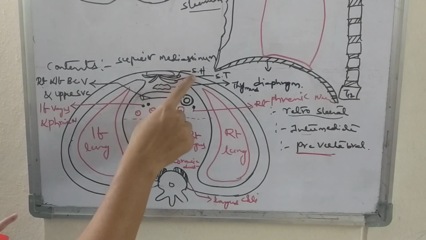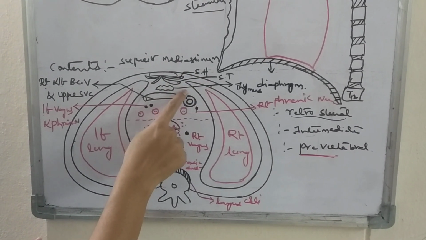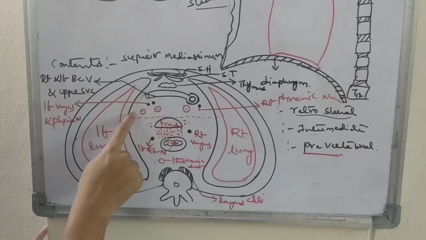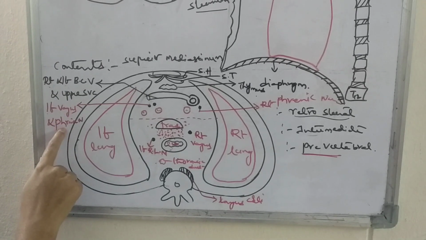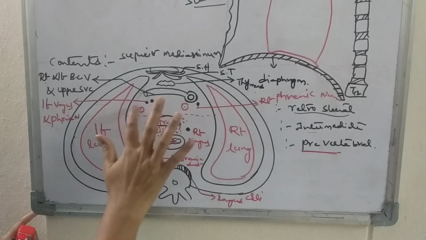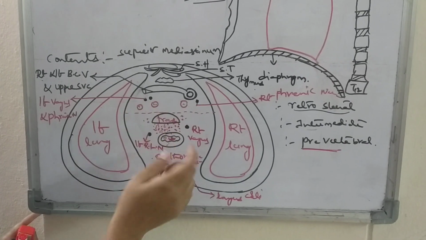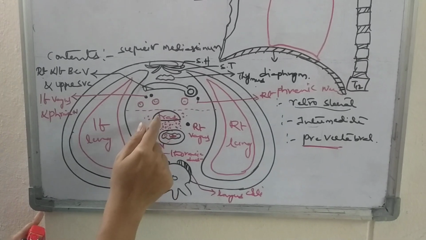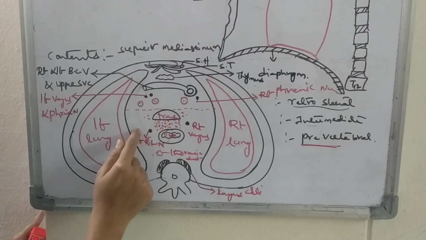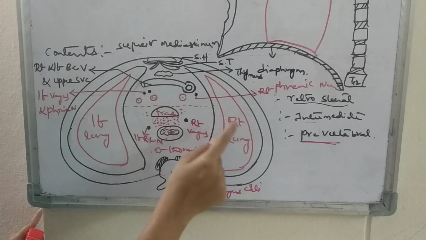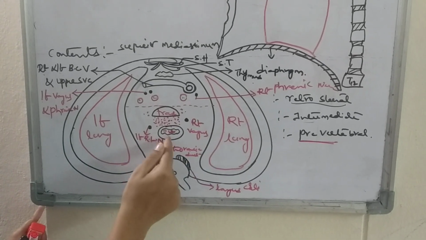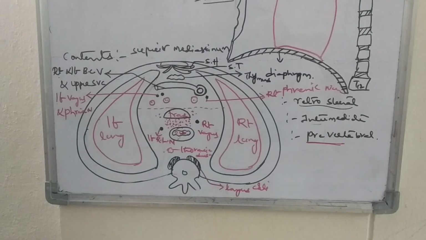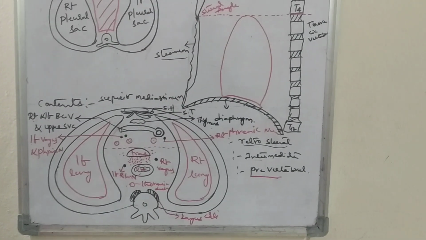Sternocleidomastoid, sternothyroid, then we'll have the thymus, right and left brachiocephalic veins and the upper part of the superior vena cava. Then we will have the left vagus and phrenic nerves, right phrenic nerve, arch of aorta and the branches of the arch of aorta. In the prevertebral part, we will have the trachea and esophagus. Between them, we will have the left recurrent laryngeal nerve, the right vagus on the right side, the thoracic duct behind and to the left of the esophagus, and the longus colli muscle. So these are the contents of the superior mediastinum.